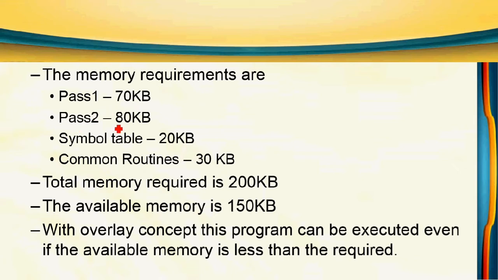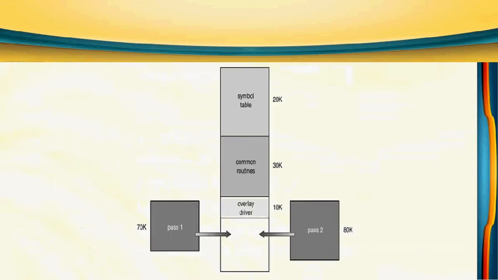These are the requirements. Pass 1 needs 70 KB, pass 2 needs 80 KB, the symbol table needs 20 KB of memory, and for other functions or routines we need 30 KB. So totally for this 2-pass assembler program, 200 KB of memory is needed, but the available main memory is only 150 KB. Using the overlay concept we can enable this program and execute it. With the overlay concept, this program can be executed even if the available memory is less than required. Required memory is 200, but available is only 150, and even so we can execute this program using the overlay concept. This is the total available memory, 150 KB.